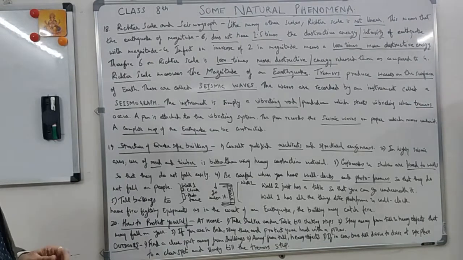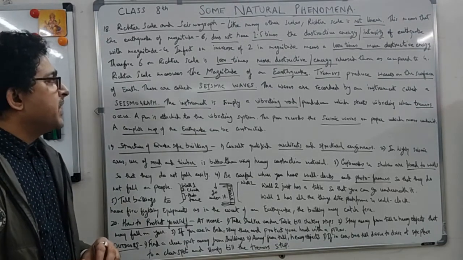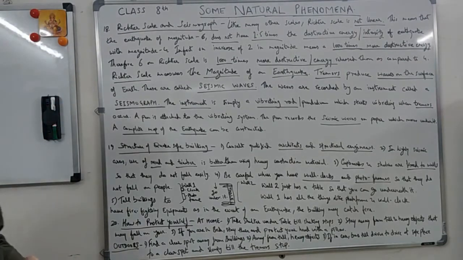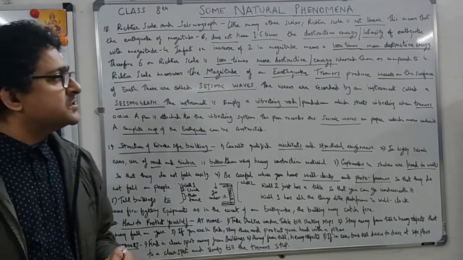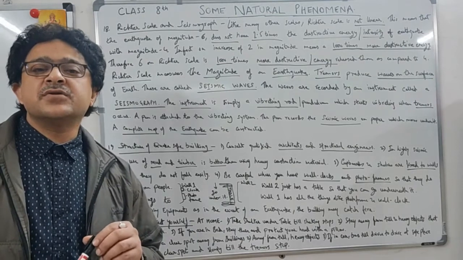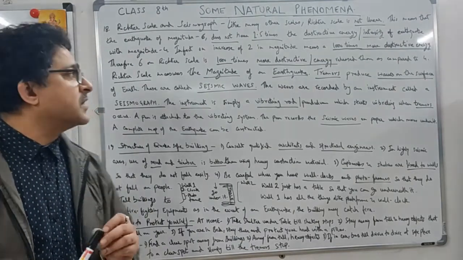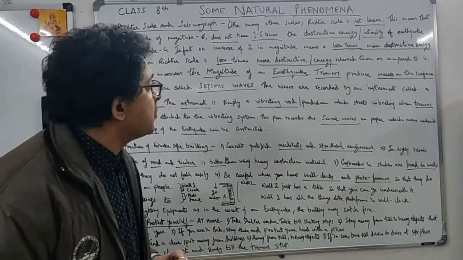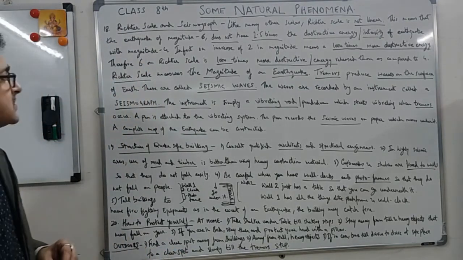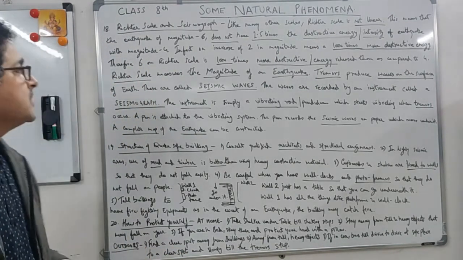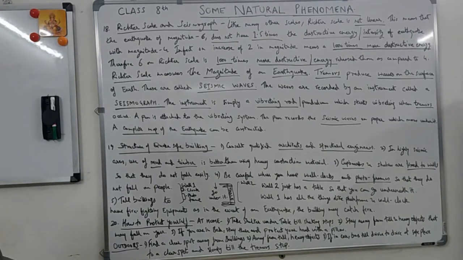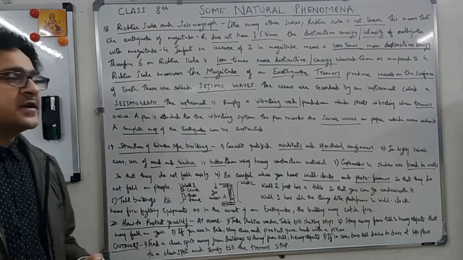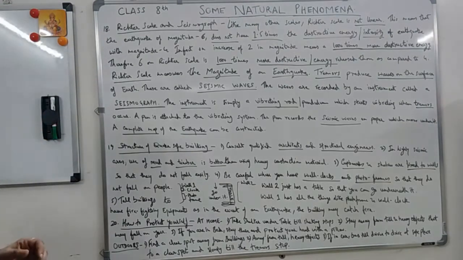Now, the Richter scale measures the magnitude of an earthquake. Tremors are the shaking effect. Tremors produce waves on the surface of the earth. These are called seismic waves. The waves are recorded by an instrument called a seismograph.